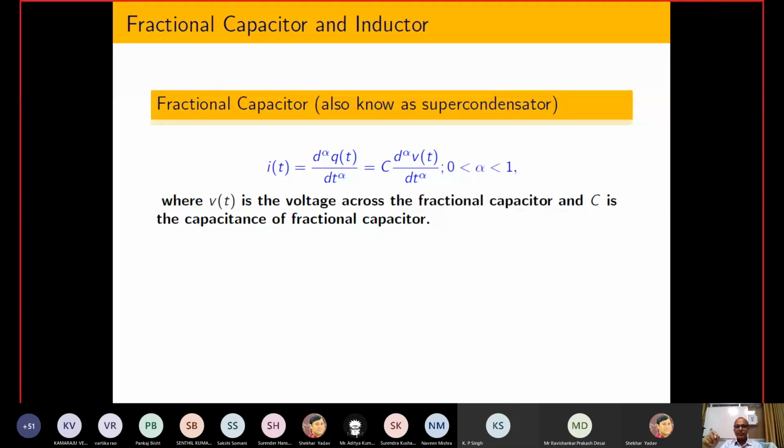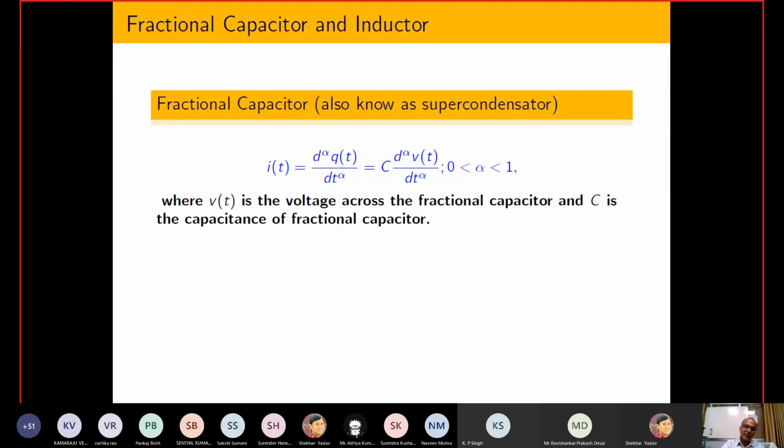equals dq by dt. But you cannot create any material which has no resistance. Another thing, people say, okay, I am not worried about resistance; whenever there is resistance, I will add some extra resistance in series, and after that I can apply this. But that is not justified, because the resistance is not concentrated at one point, it is distributed inside the system. So integer order modeling does not work exactly, and for that reason fractional order modeling is